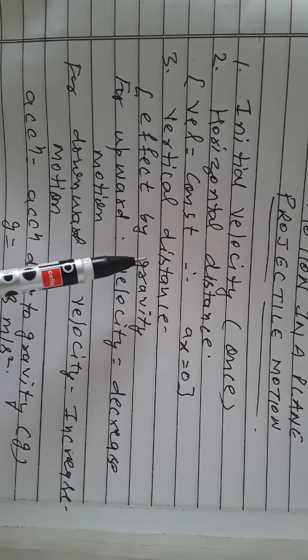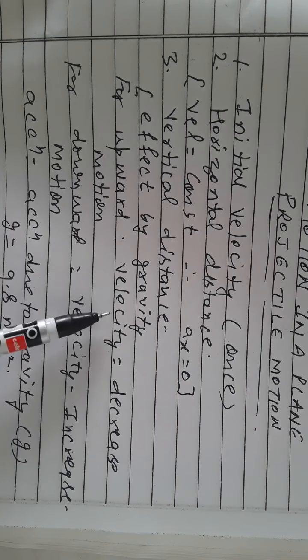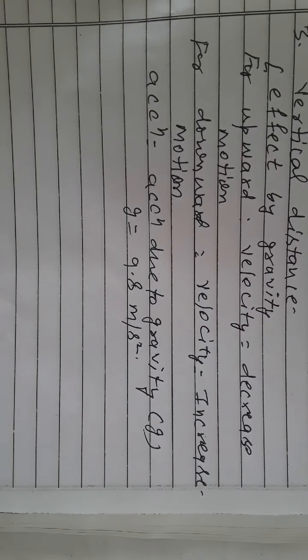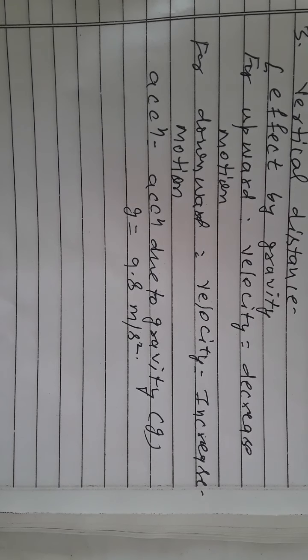And for the vertical distance, the vertical motion is affected by gravity. You know, in the free fall, I told you earlier that for the upward motion, the velocity of the object decreases and at the maximum height the velocity will be 0. For the downward motion, the velocity of the object increases, and if the velocity of the object changes, then we can say that acceleration is produced in the body, that is the acceleration due to gravity.